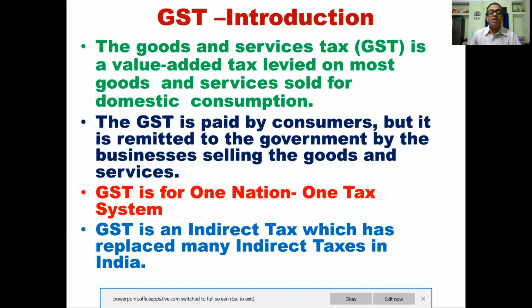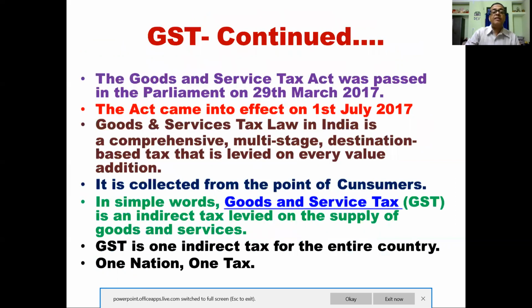One country, one tax. Indirect tax, as you know, the taxes which are imposed on a person, suppose imposed on a producer and paid by consumer. So this is the tax which is an indirect tax. तो ये एक तरह से अप्रत्यक्ष कर है जो पूरे देश में लागू किया गया. अब किस तरह से लागू किया गया इसको समझना है.